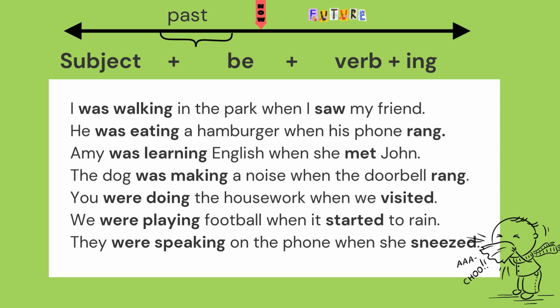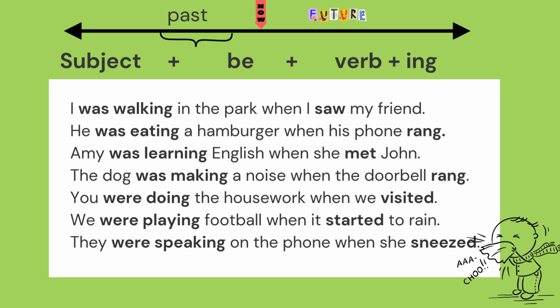You were doing the housework when we visited. Visit, visited. We were playing football when it started to rain. Start, started. They were speaking on the phone when she sneezed. What sneeze? Achoo, sneezed. Past tense of sneeze, sneezed.